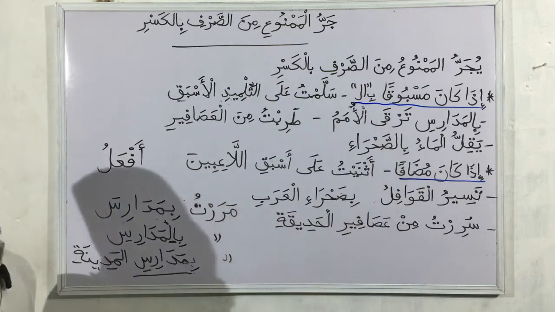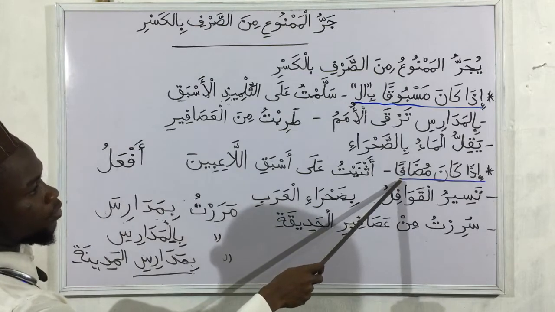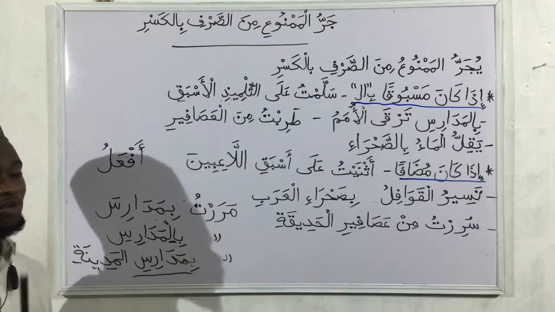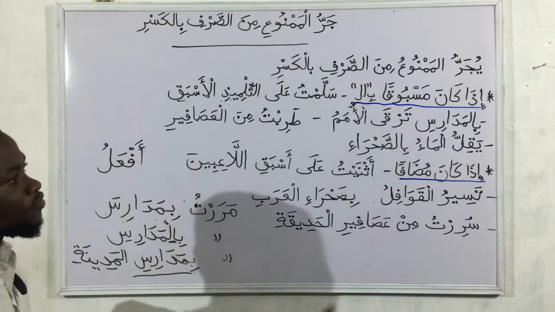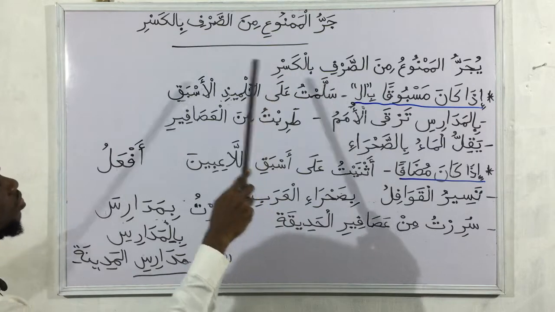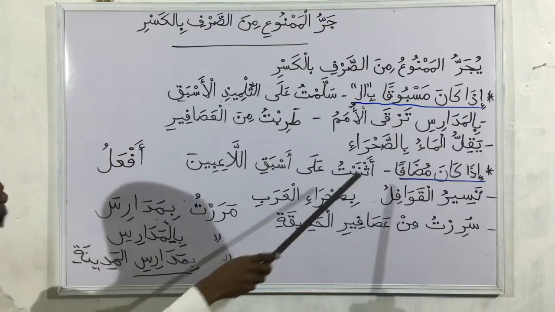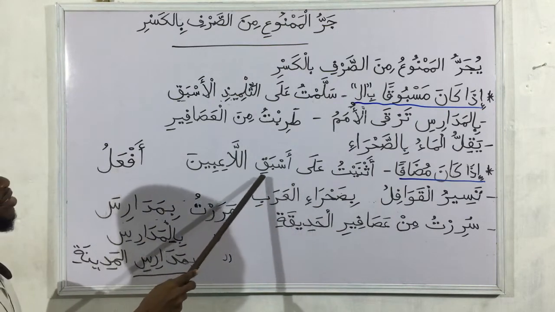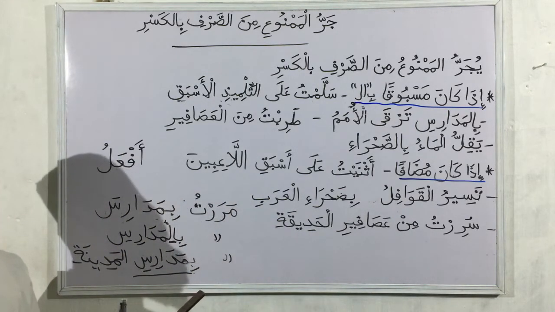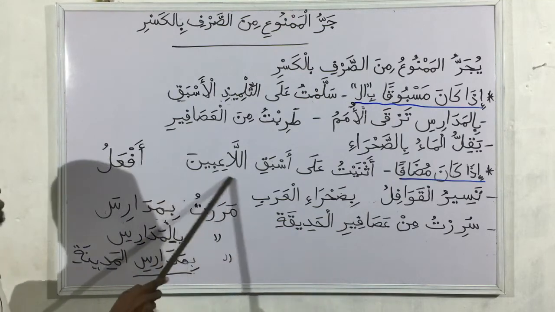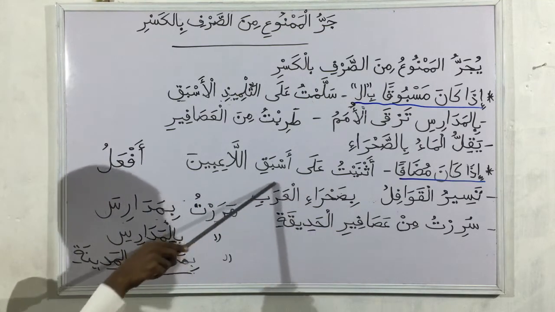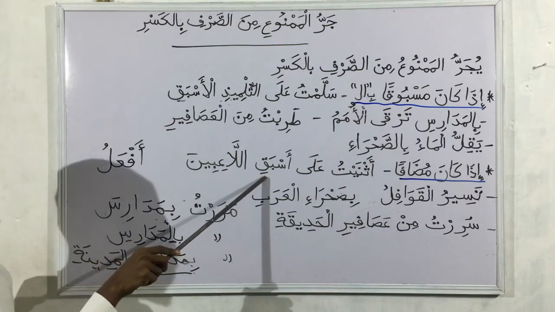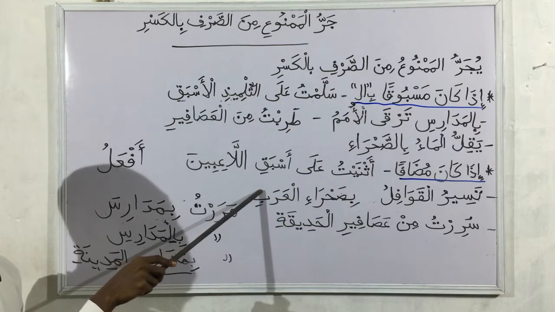Then idha kana mudafan. When it is mudaf, when the noun that we have concluded is mamnu min as-sarf before, when it is mudaf, it becomes majrur bil kasrati also. So asnaitu ala asbaqil la'ibin. I praise the victorious or the winner of the players. So this is the mudaf here, mudaf of la'ibin. That is why it is taking jar with kasra and not fatha.